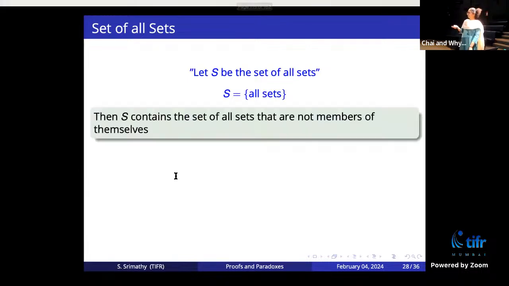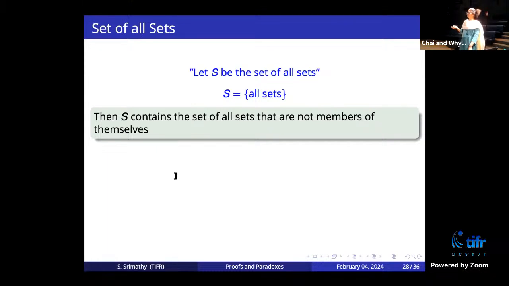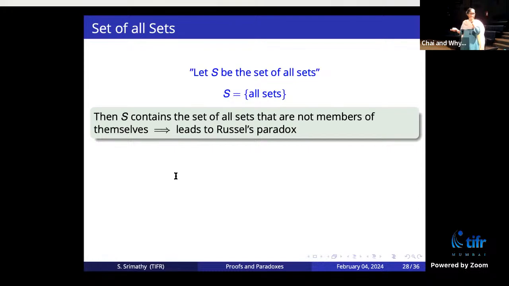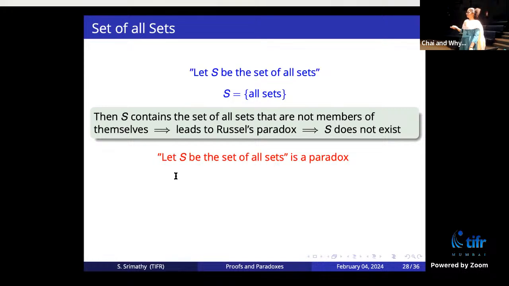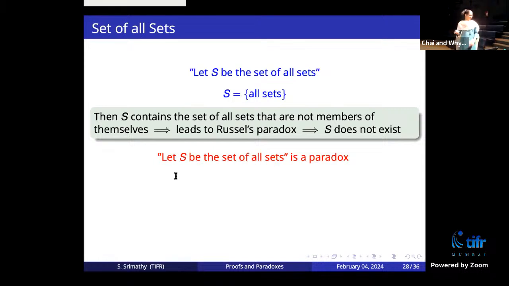But then again, if you form such a set, then it contains all the sets that are not members of themselves, because it is a smaller category. So therefore, it leads to Russell's paradox. Because this big set should contain the sets which do not contain themselves, which is the Russell set. That is a contradictory thing. So it leads to self-contradiction. So S does not exist. Okay, so the set of all sets does not exist. So this is not a consistent statement. There's nothing about right or wrong, but the statement itself contradicts itself.